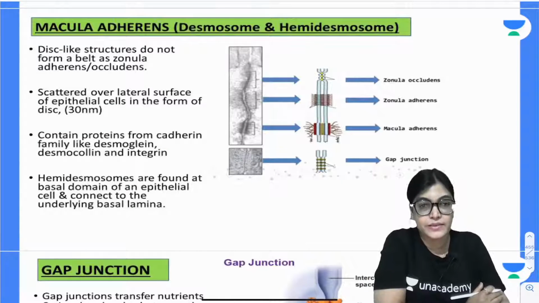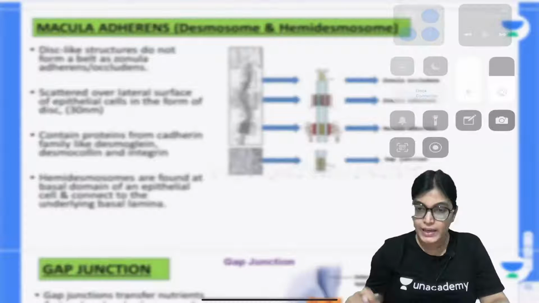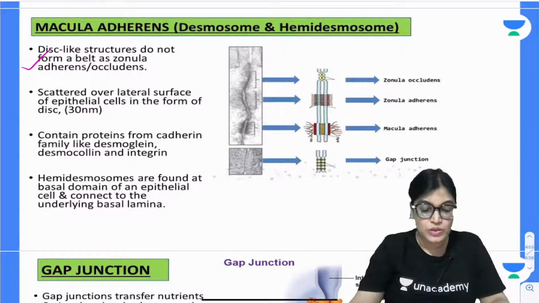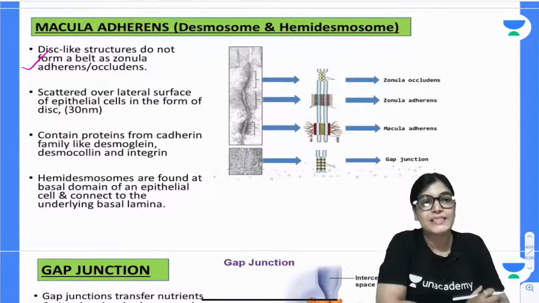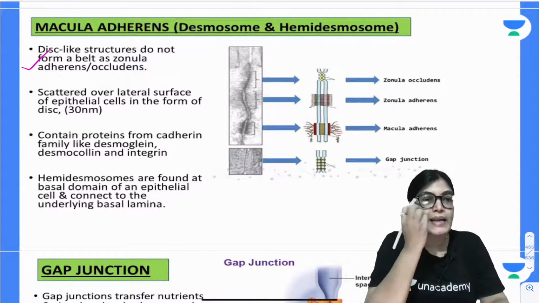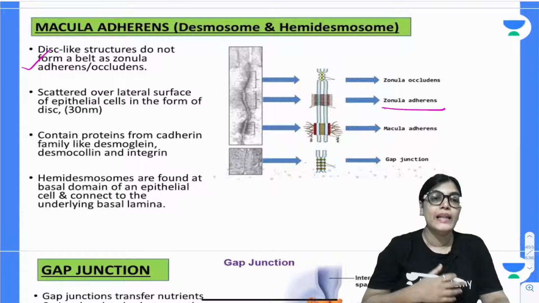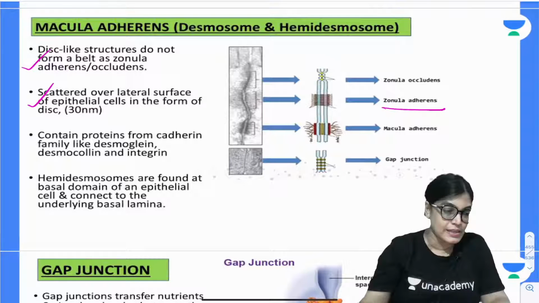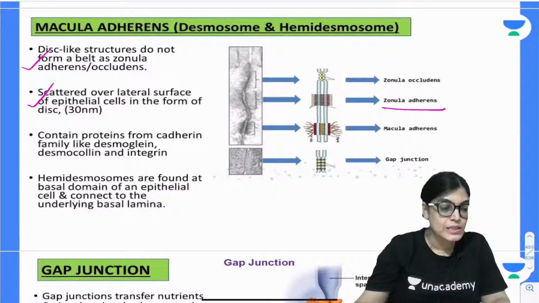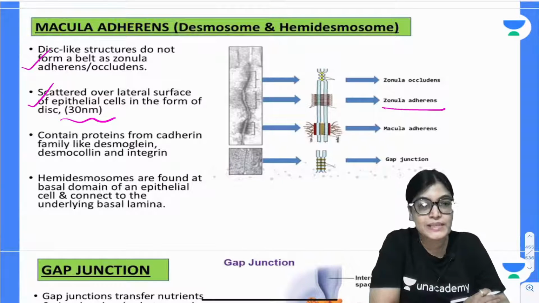Next is macula adherens. Now we are talking about macula adherens. Its disc-like structure does not form as a belt. It is lying adjacent to zonula adherens. It is located on the lateral surface of epithelial cells. Where is it located? It is located on the lateral surface of epithelial cells in the form of a disc, approximately 30 nanometers in dimension.